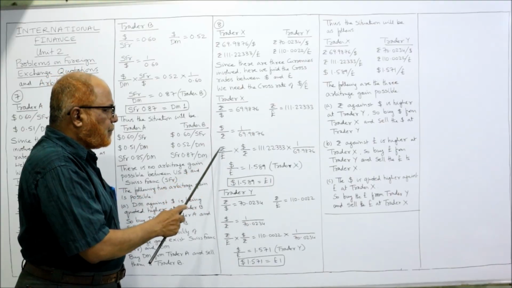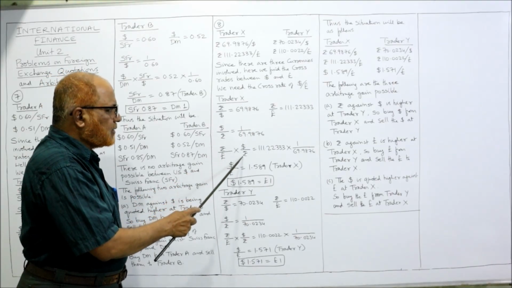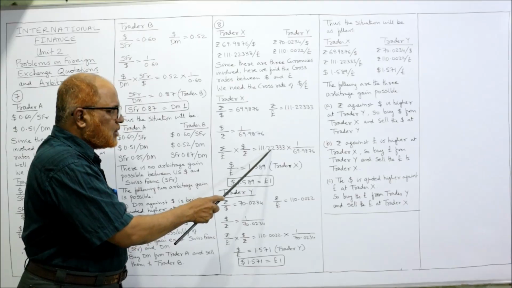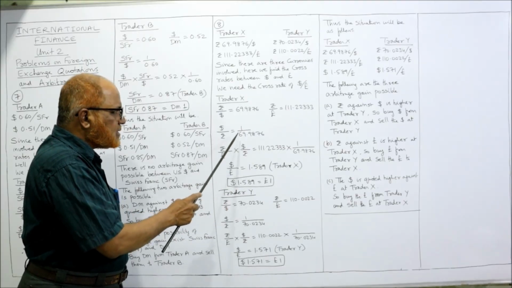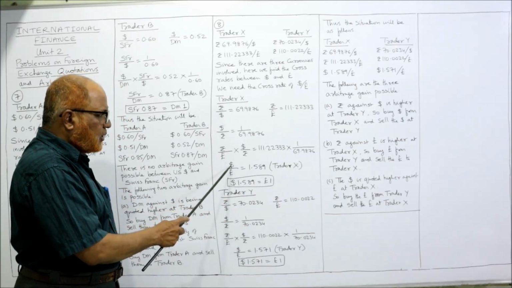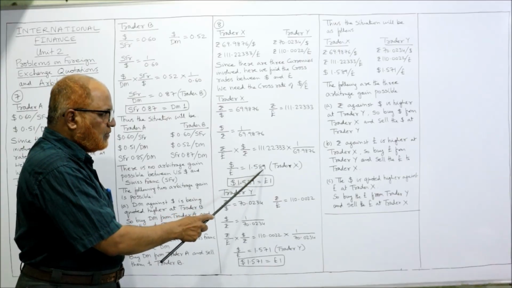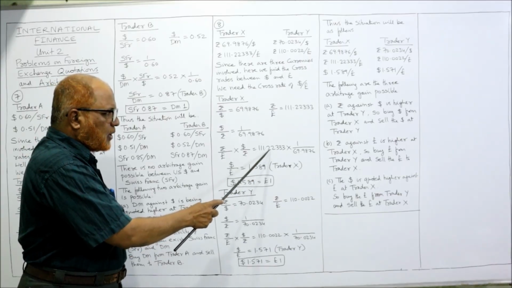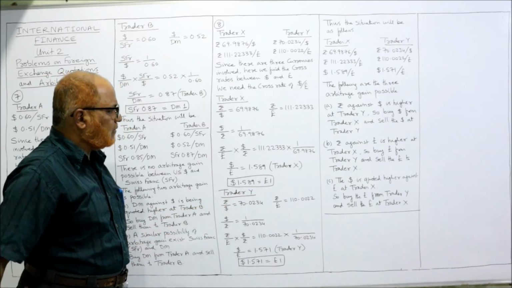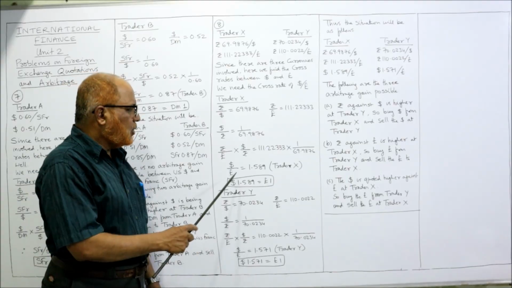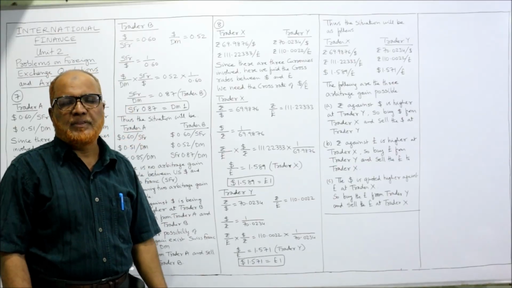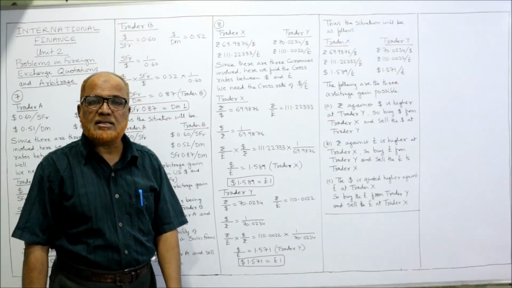Now rupees by pound into dollar by rupees, so rupees will get cancelled. So rupees by pound is 111.22333 into dollar by rupees, 1 divided by 69.9876. Now rupees will get cancelled. Dollar by pound is equal to 1.589. इसको divide कर देंगे. 111.22333 divided by 69.9876, you will get 1.589. मतलब what is the meaning? Dollar 1.589 is equal to pound 1. This is the cross rate for trader X.